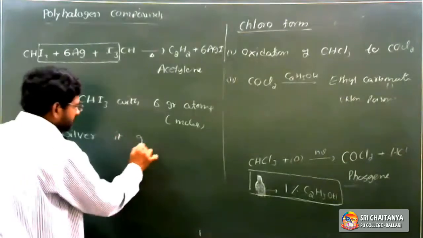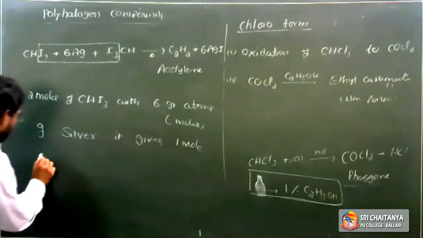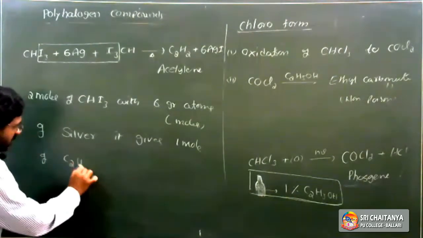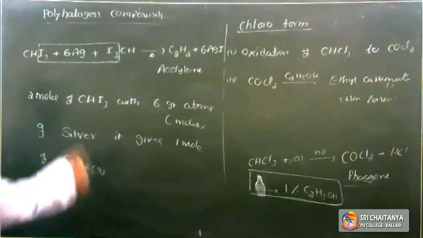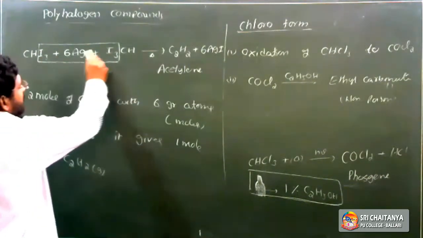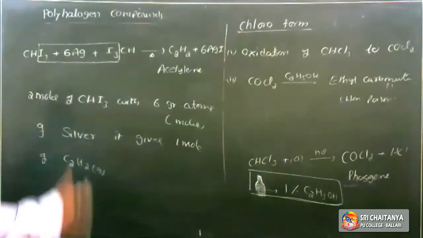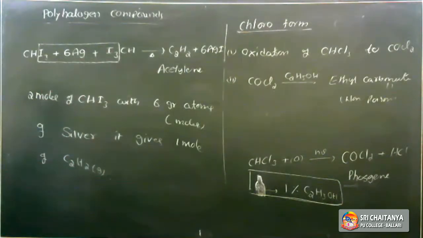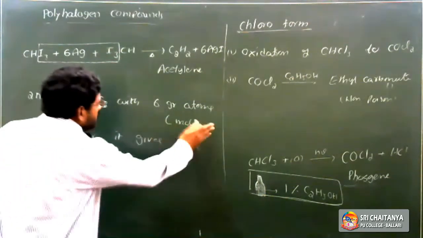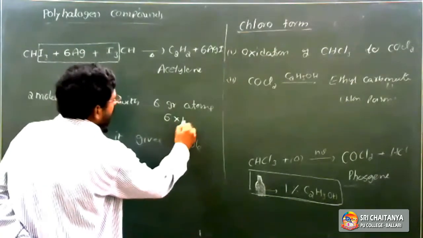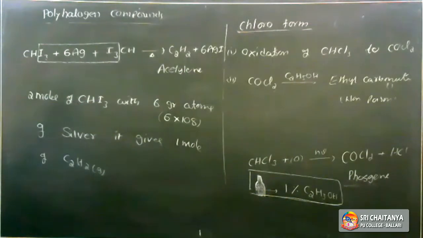It gives 1 mole of acetylene. What is the physical state of acetylene? Acetylene is in gaseous state. So 2 moles of iodoform react with the 6 gram atoms or 6 moles of silver, and give 1 mole of acetylene. So 6 gram atoms means 6 into the atomic weight of silver, which is 108. So 6 into 108.